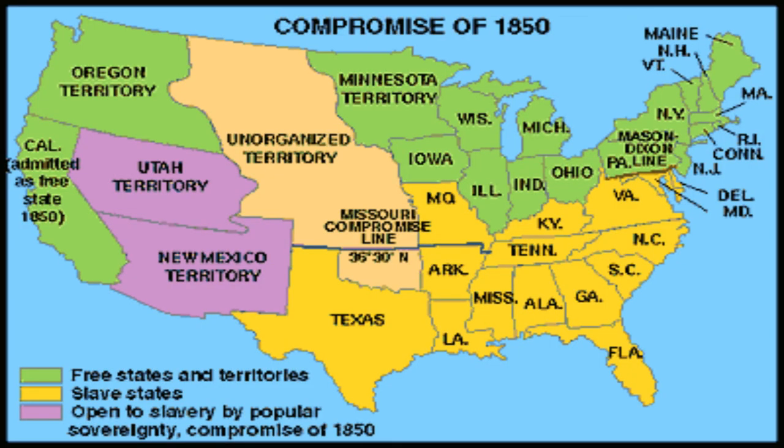Okay, so here's the map blown up a little bit more so you can see. On the left, you have California admitted as a free state. We see in purple, those states are going to be popular sovereignty, meaning when Utah and New Mexico become states, they'll be able to vote on whether or not there's slavery. All the states in yellow are slavery. Everything in green is going to be free, either a state or a territory that will be free. And then we have all that land, the unorganized territory in orange, some of that gained from the Louisiana Purchase, still not states yet. We still have to figure out, when enough people move there and they become states, what's going to happen with that, slave or free.